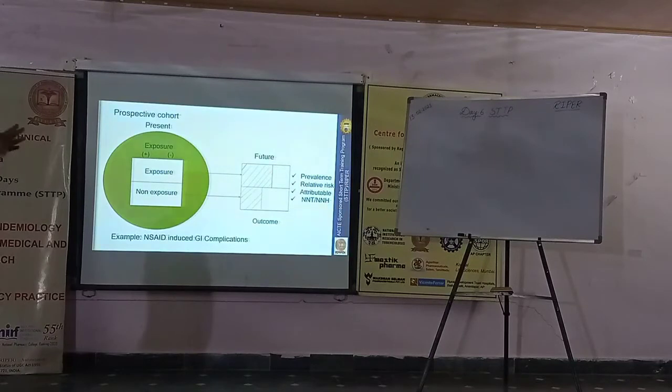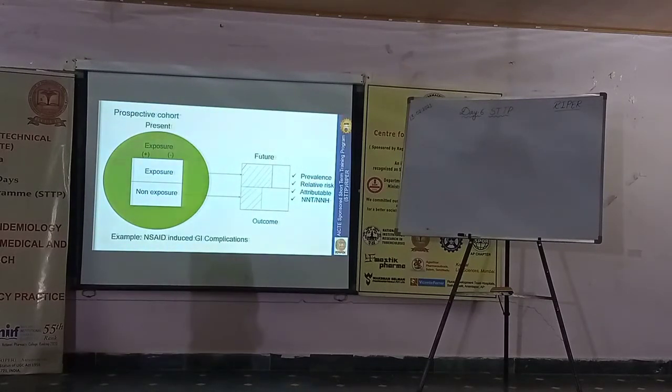In the exposed group, how many are affected with cancer and how many are not; similarly in the non-exposed group. As we make a follow-up, our outcome measure is not prevalence, it is incidence. Relative risk, attributable risk, NNT or NNH we can estimate in prospective cohorts.